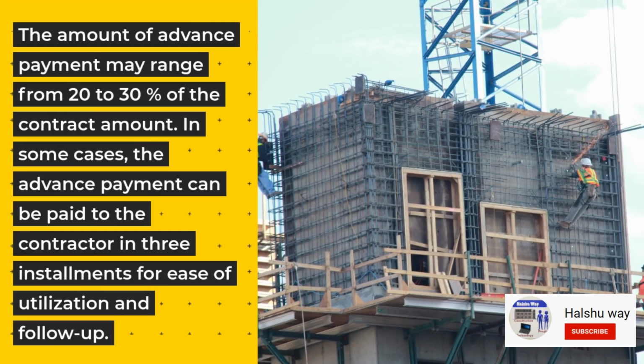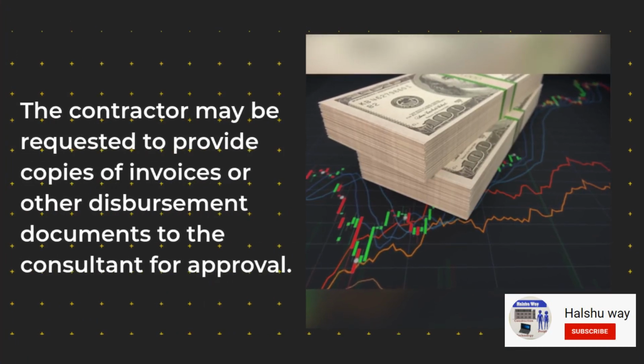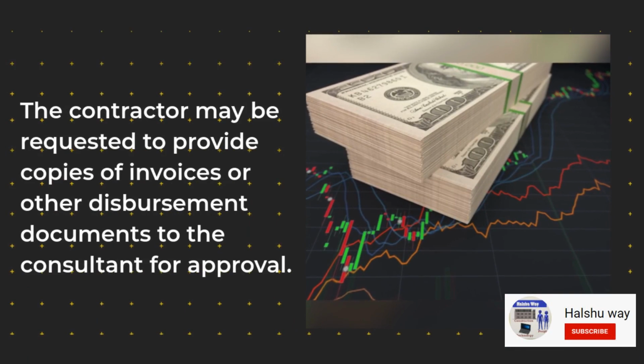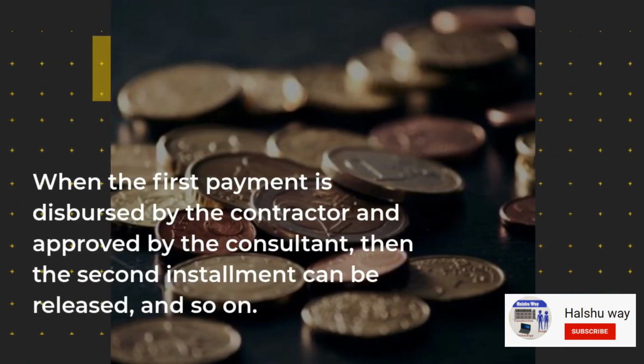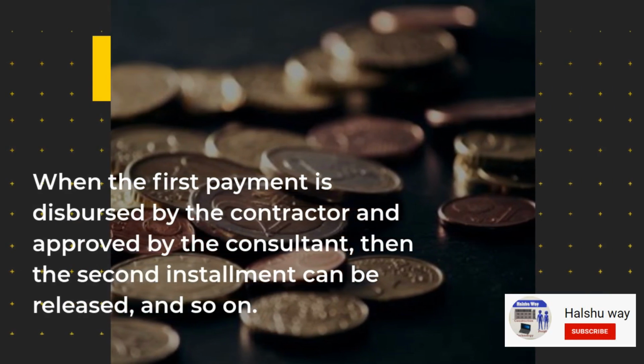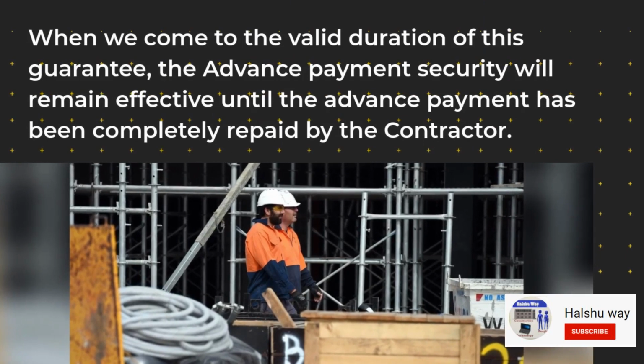In some cases, the advance payment can be paid to the contractor in 3 installments for ease of utilization or follow-up by the stakeholders. The contractor may be requested to provide copies of invoices or other disbursement documents to the consultant for approval. When the first payment is disbursed by the contractor and approved by the consultant, the second installment can be released, and so on.